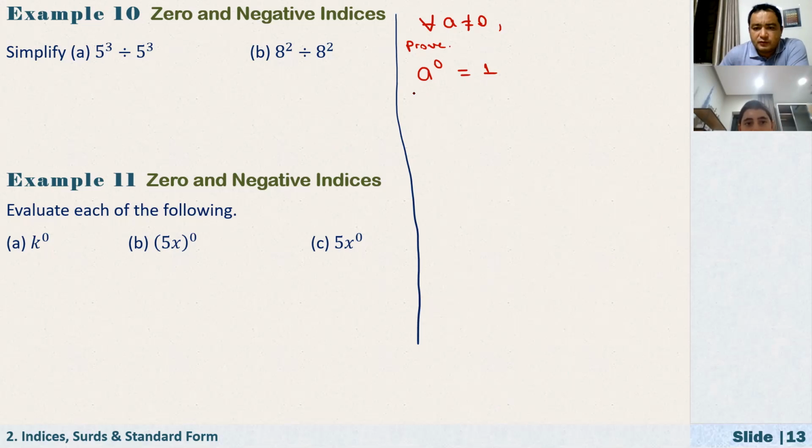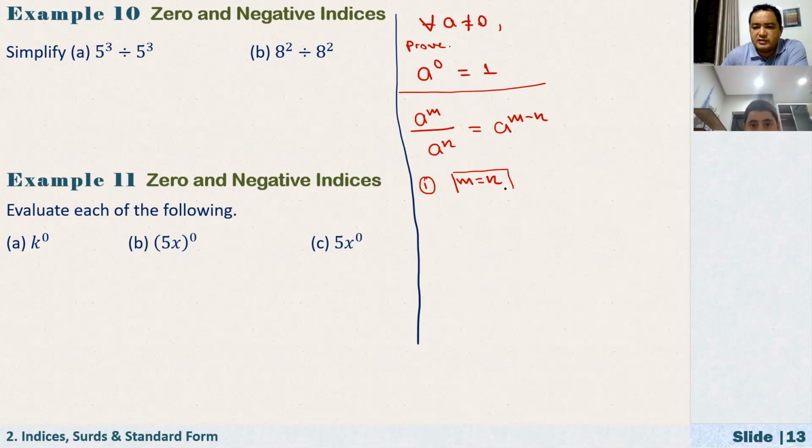So usually Arad's way is also fine, but usually how do you prove this? In the properties, in the order, it comes after this. We know that a to the power of m over a to the power of n, we have already proved that's equal to a to the power of m minus n. Now let's just consider this case. What happens if m equals n?